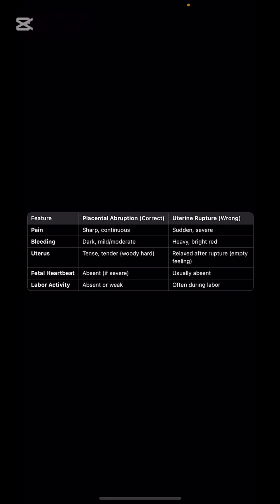The uterus will be woody hard in abruption, because too much blood fills the uterine cavity. In uterine rupture, the uterus will be relaxed after rupture, with an empty feeling. Heartbeat will be absent in both cases, because both block the fetal blood supply. Labor activity can be absent in abruption, and rupture often happens during labor.